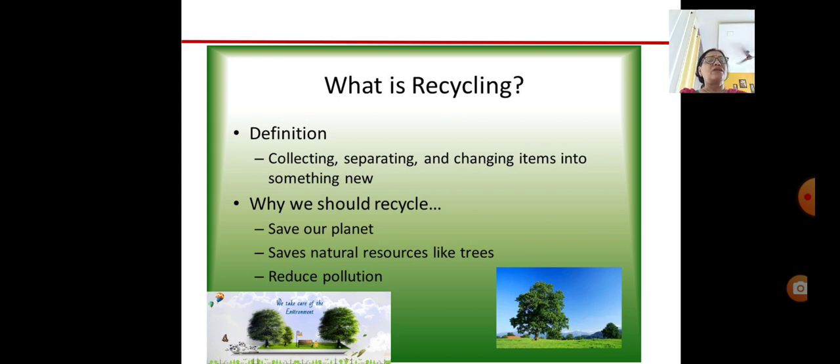If we segregate this non-biodegradable waste, we can recycle them, and that will help to save our environment. So we should save our planet by recycling.